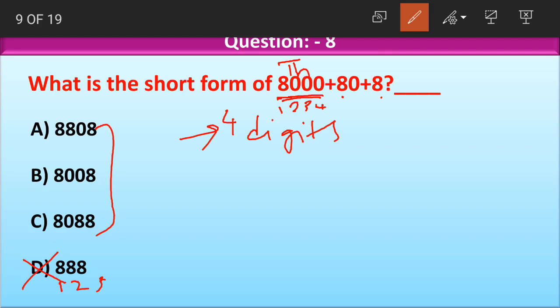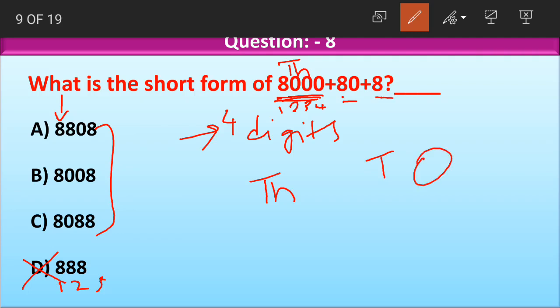Again, let's look at here. 8 is at thousands place. Now check in the options whether 8 is in thousands place or not. If you look at options, in every option 8 is at thousands place. So again, we cannot eliminate any answer here. Moving on, see here, we got 8 at thousands place, and then we have 8 at tens place, and then we have 8 at ones place.